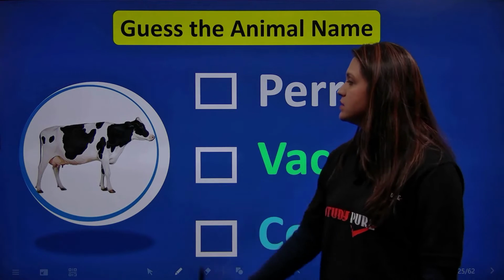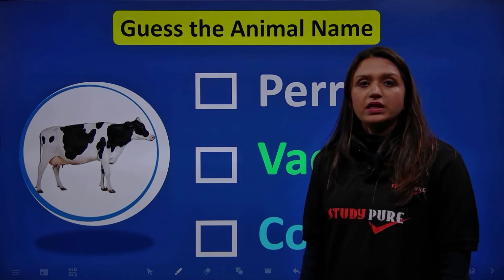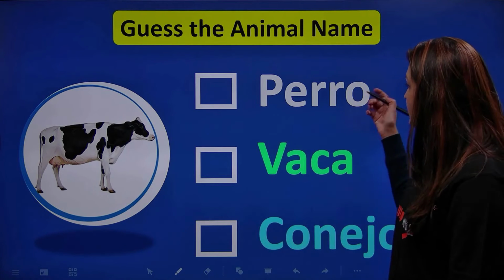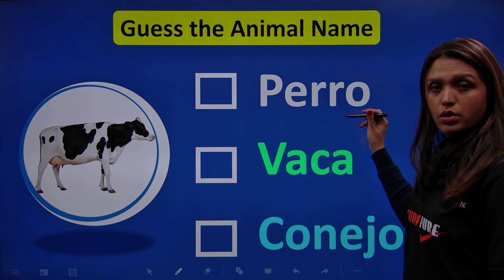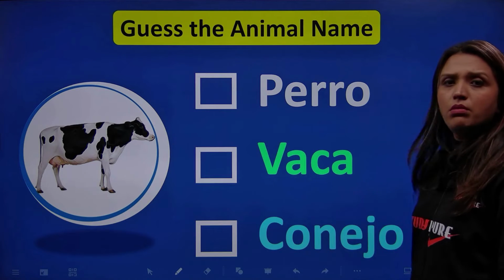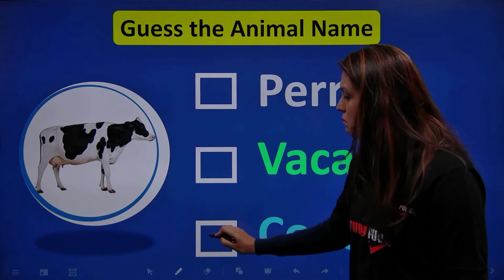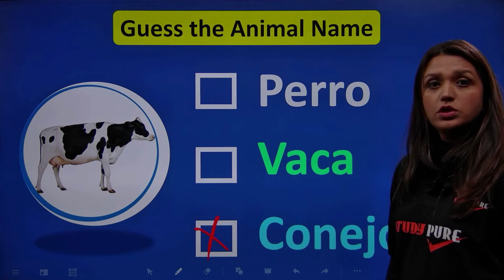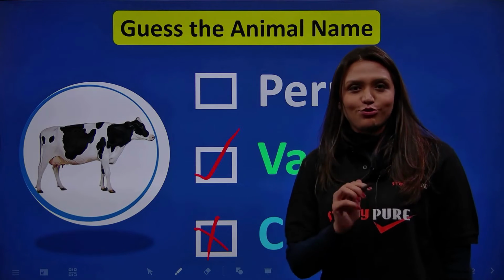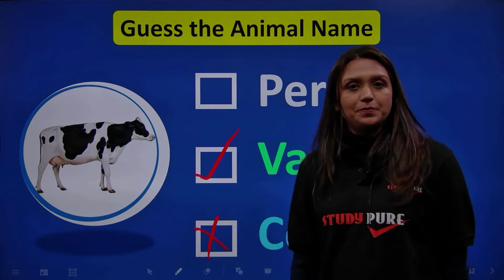Now what is this? This is a cow. And how do we say a cow in Spanish? Is it a perro? Is it a vaca? Or is it a conejo? Did you say a conejo? No. Did you say a vaca? Correcto. That's right. It's a vaca.